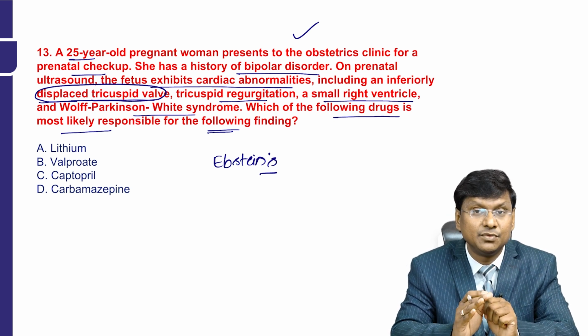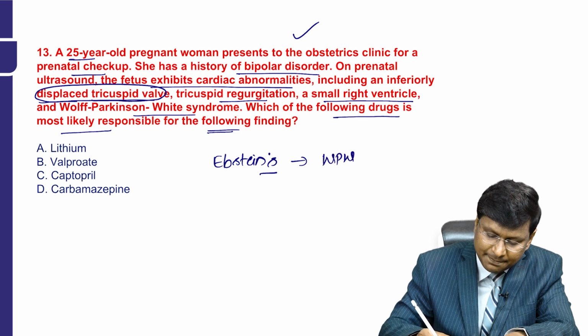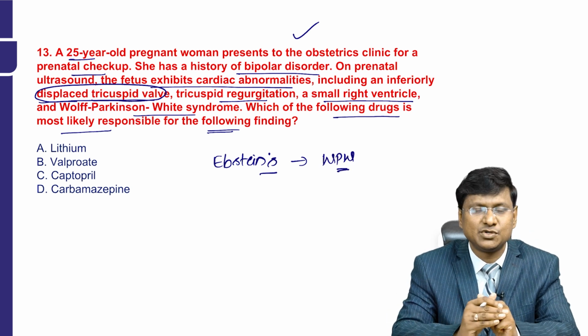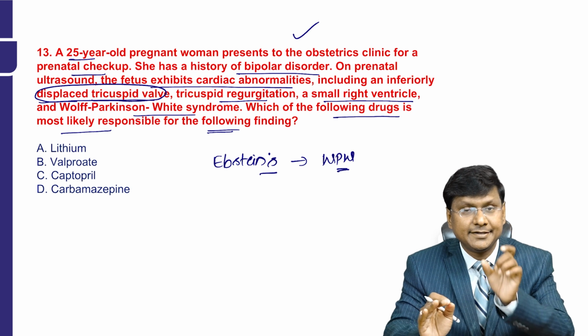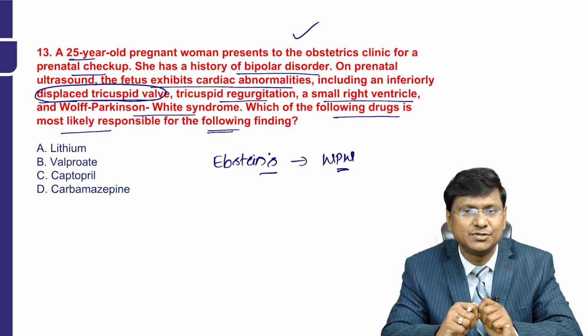The ECG will show that in patients with Ebstein's, there is an increased chance of the presence of an accessory pathway, right? And the presence of an accessory pathway in Ebstein's is nothing but WPW syndrome.